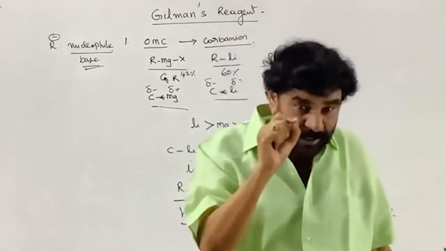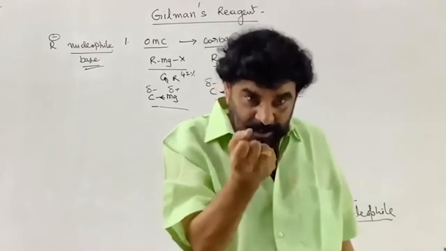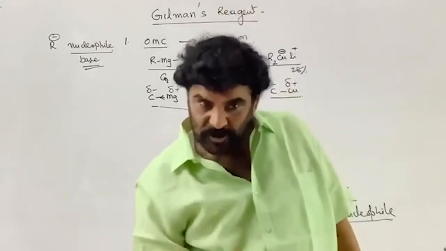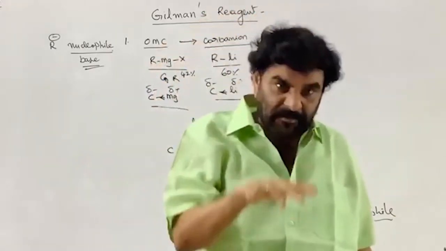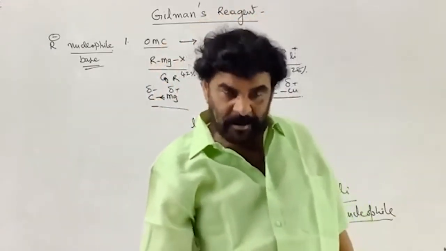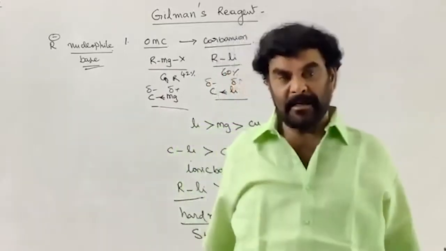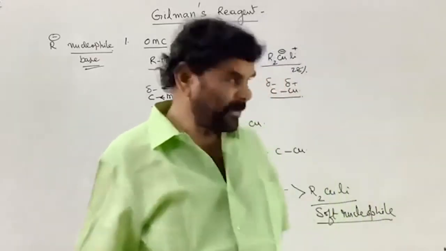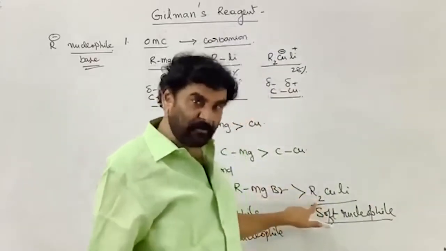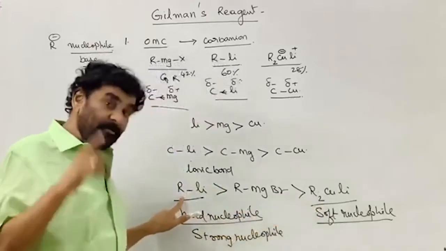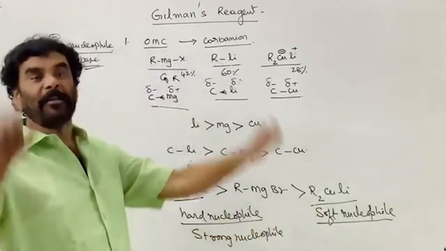An electrophilic center is one which possesses positive charge. As the amount of positive charge decreases, the hardness of the electrophile decreases and the softness increases. Alkyl lithium goes to the center where positive charge is more, and Gilman's reagent goes to the center where positive charge is less. That is the selectivity.